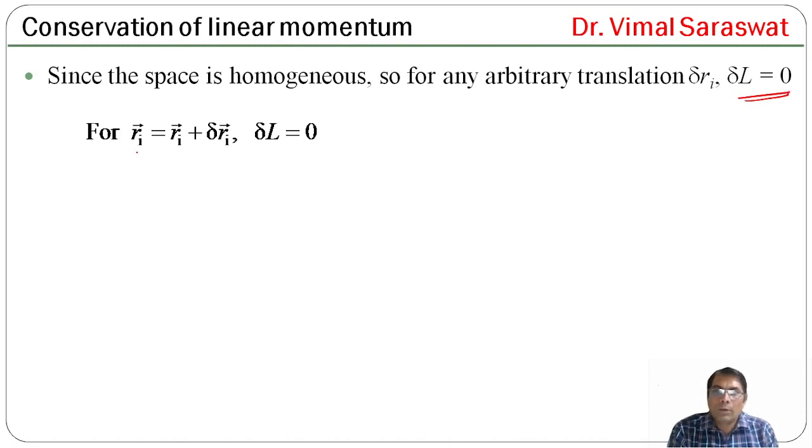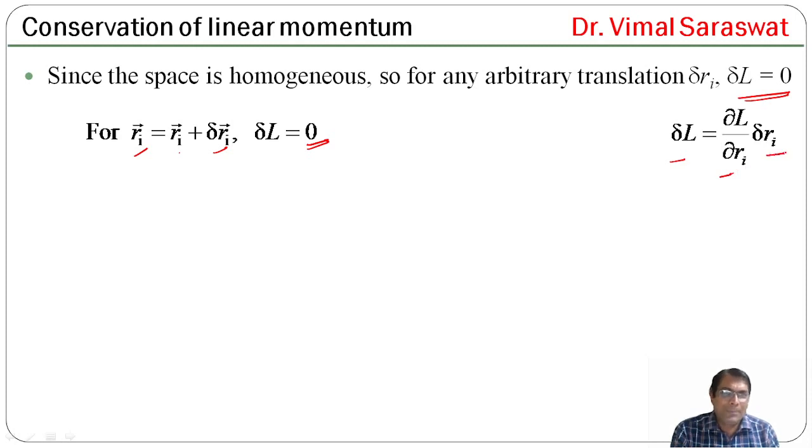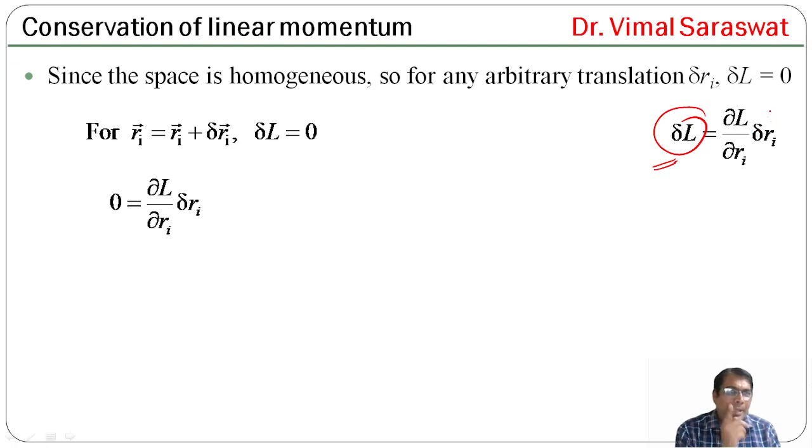So, for Ri equal to Ri plus delta Ri, delta L equals 0. It means del L by del Ri into delta Ri equals 0, or del L by del Ri equals 0.